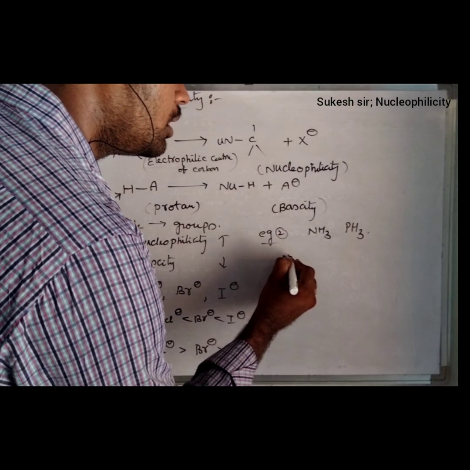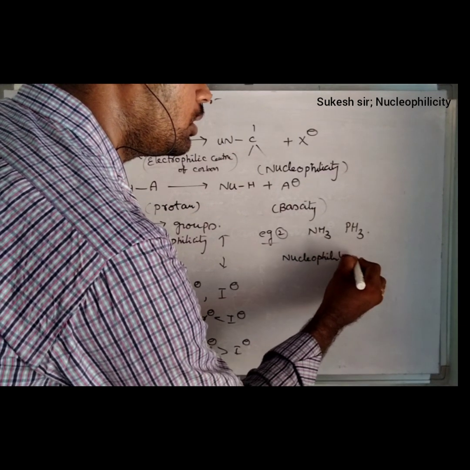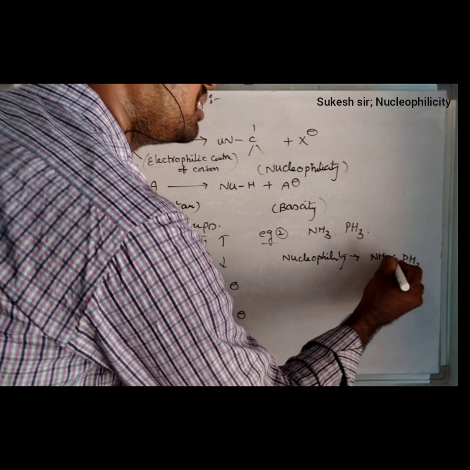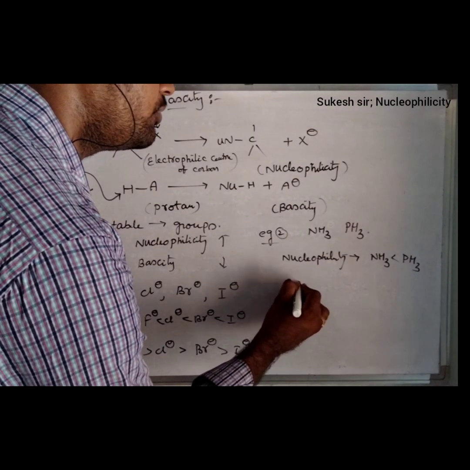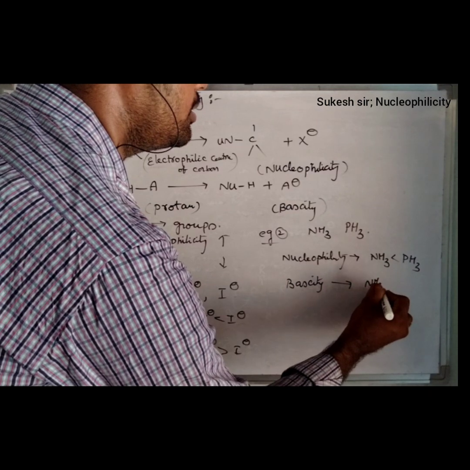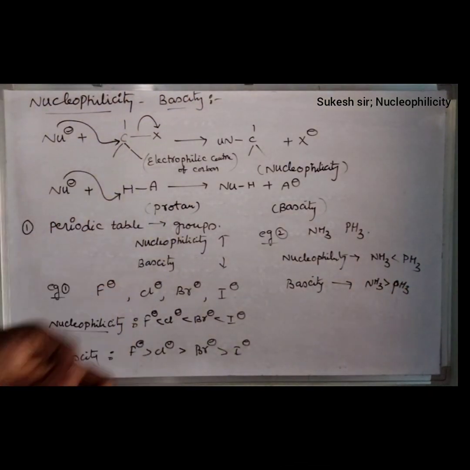Therefore, if you compare the nucleophilicity of NH3 and PH3, PH3 must exhibit a high nucleophilicity. Similarly, the basicity will be reverse. Therefore, NH3 has a higher basicity than PH3.